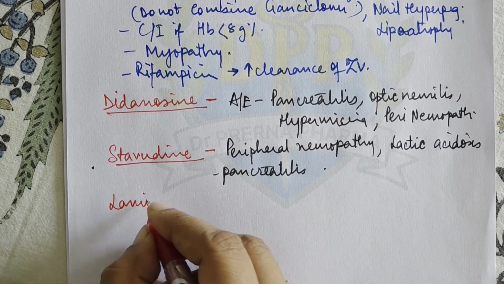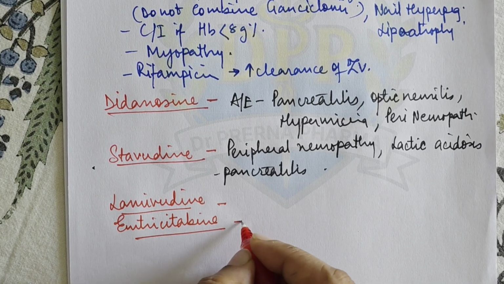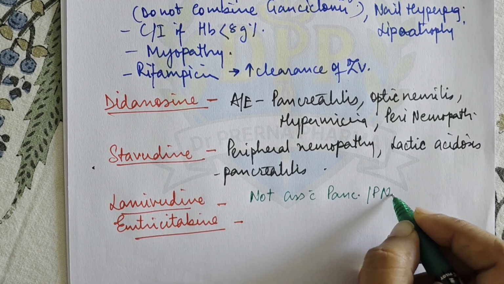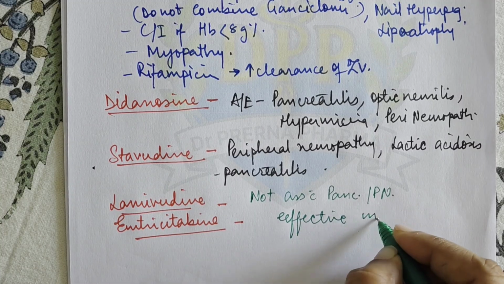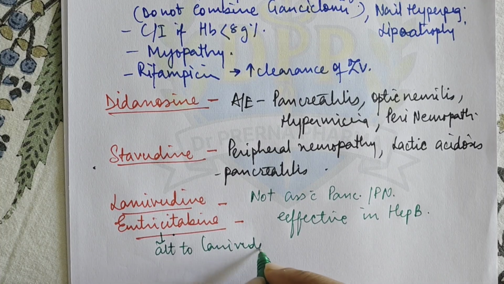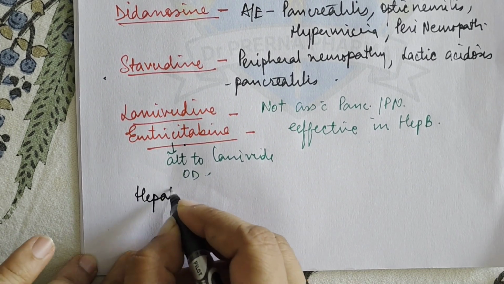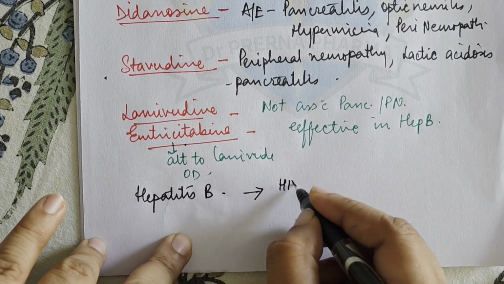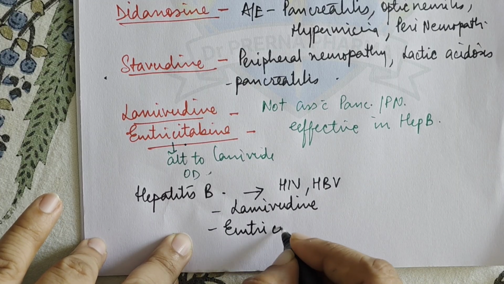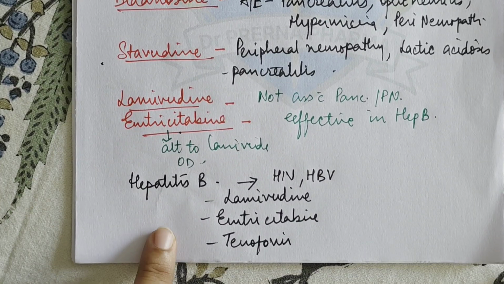The next drugs we have are lamivudine and emtricitabine. So lamivudine and emtricitabine, they are very good NRTIs. They are not associated with pancreatitis or peripheral neuropathy. And they are also effective in hepatitis B infection. Emtricitabine is an alternative to lamivudine. So lamivudine is given once a day. Instead of lamivudine, we can also give emtricitabine. Now here a very important thing: drugs that are effective in hepatitis B among the anti-HIV drugs, that means they are effective in both HIV and HBV. Here we have lamivudine, emtricitabine, and tenofovir. So these are the three anti-HIV drugs which can be effective in hepatitis B also.